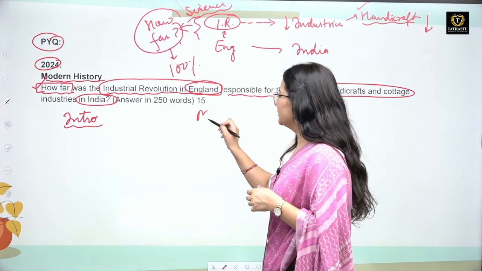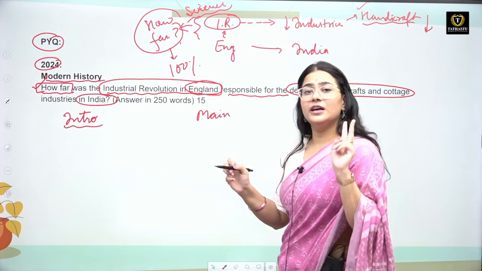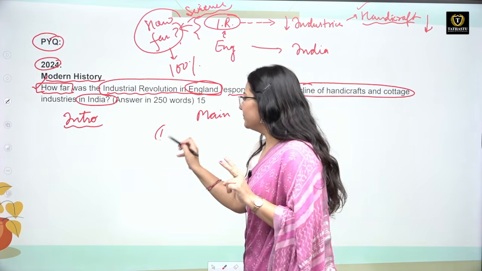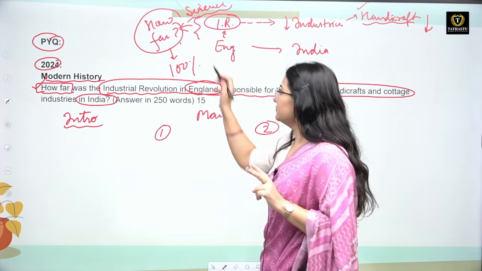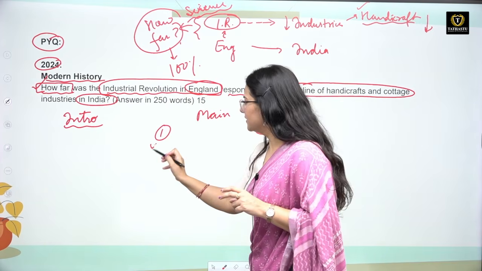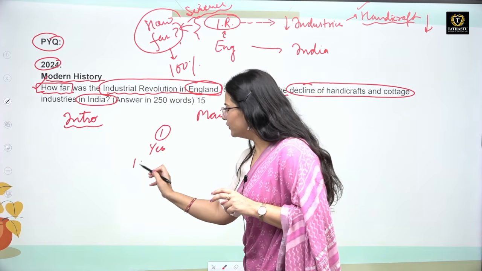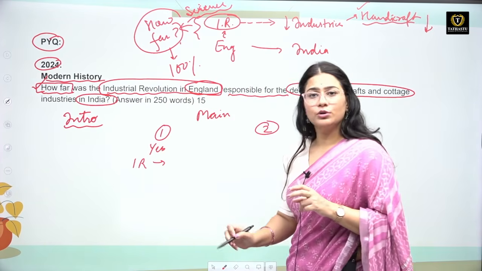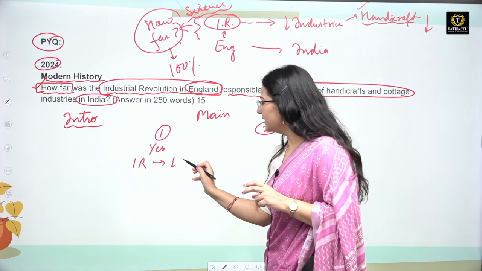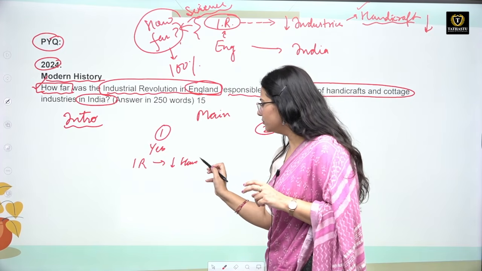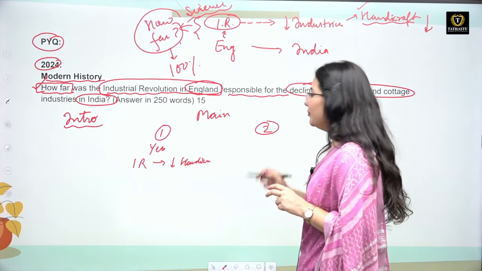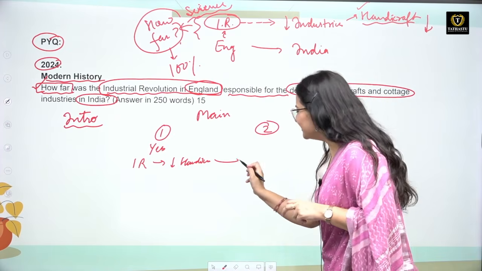Then you are going to write the main part. In the main part, there are two parts. In one paragraph, you need to mention the link that, yes, up to some extent, the industrial revolution in England led to the decline of handicraft in our country. Yes, first you need to justify this. In the second part, you need to justify how far this is true.